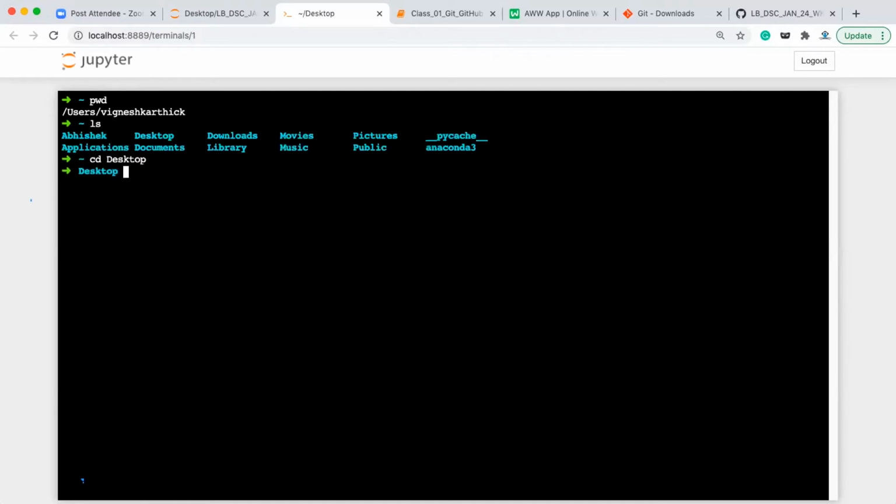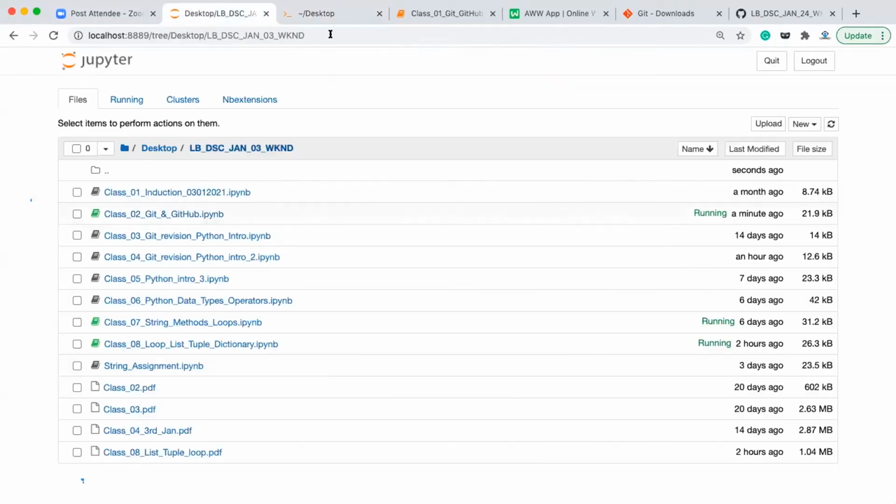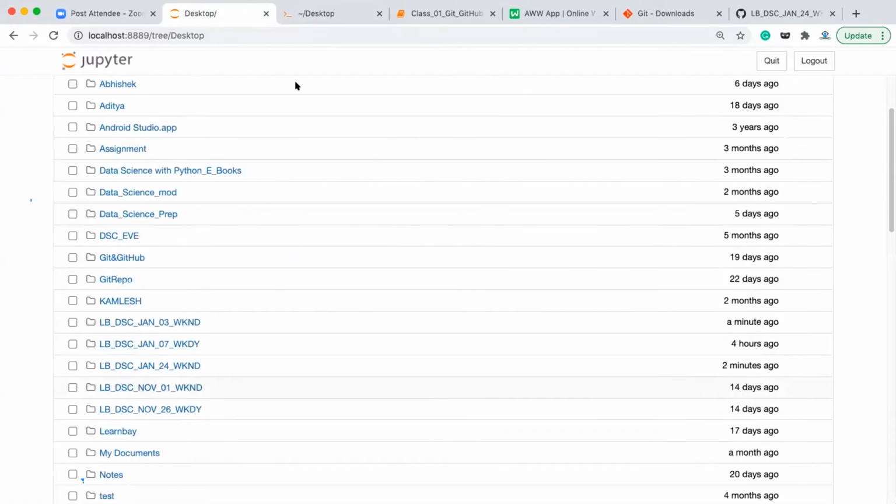Okay, so on the desktop, I want to create a folder called project folder, or a folder with your name. So basically, there is a folder, this LBDC Jan 03 weekend, or no, this is your batch, Jan 24 weekend.